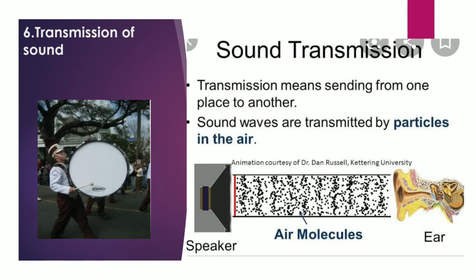The next property is sound transmission. Transmission means sending from one place to another. In the picture you see the drum. The sound waves are transmitted by the particles in the air. In the air there are air molecules between the speaker and your ear. Air is a medium for the transmission of sound.